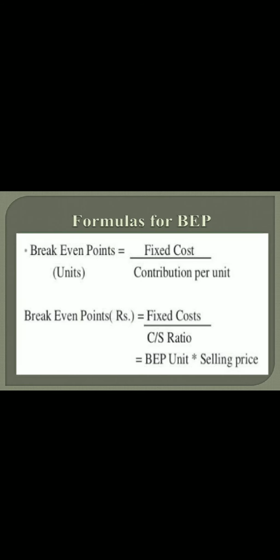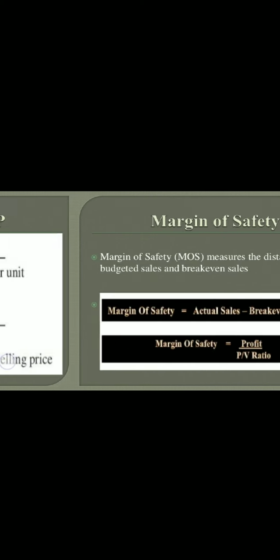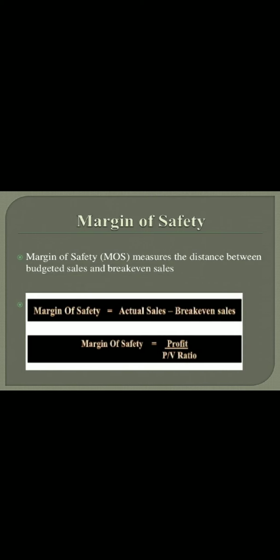Now, how can we find out the break-even point? The break-even point can be found as fixed cost divided by contribution per unit, and when we have to find out the break-even point in rupees, then the formula is fixed cost divided by PV ratio, that is contribution upon sales.